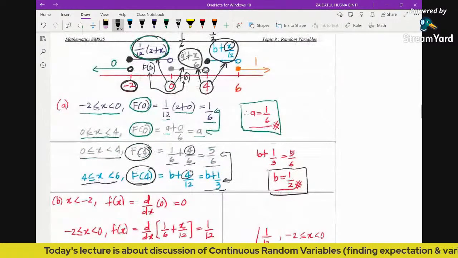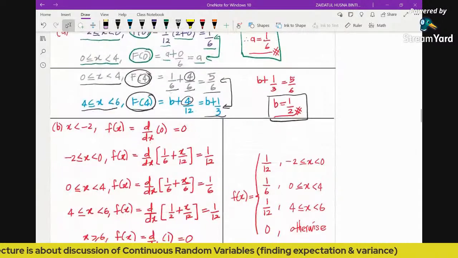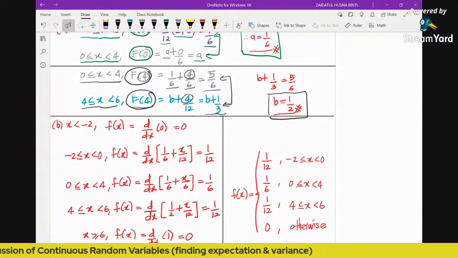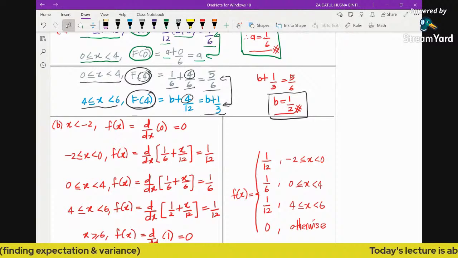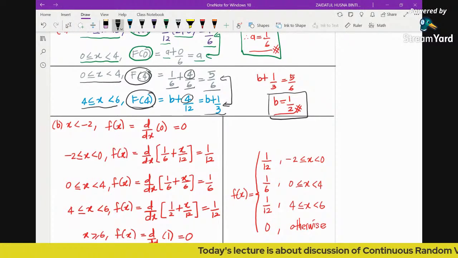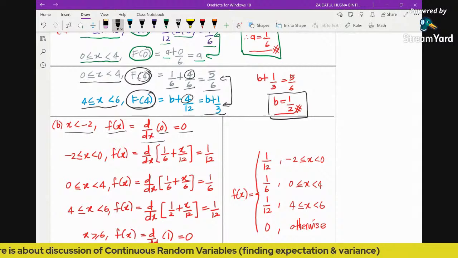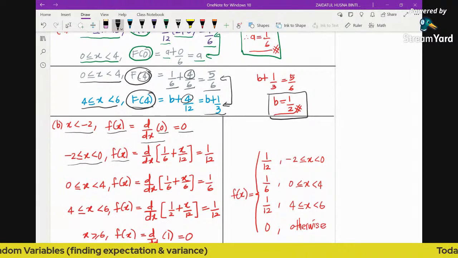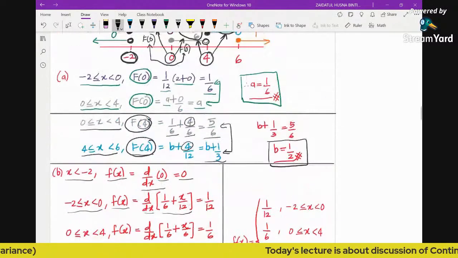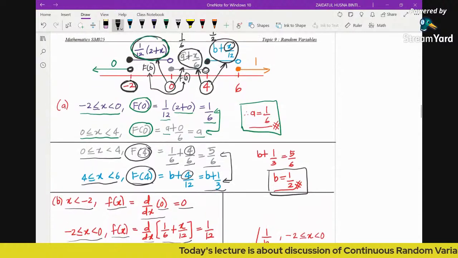And because we have 4 different regions here, sorry, not 4 different regions, it's 5, right? So because we have 5 different regions, it's going to be 5 times of differentiation that we're going to perform. So you can see for the first region, the PDF is going to be the derivative of 0, which is 0. And then for the second region, the PDF is going to be the derivative of this function.